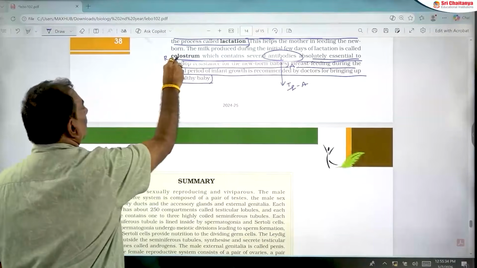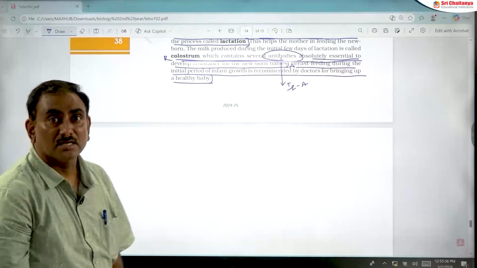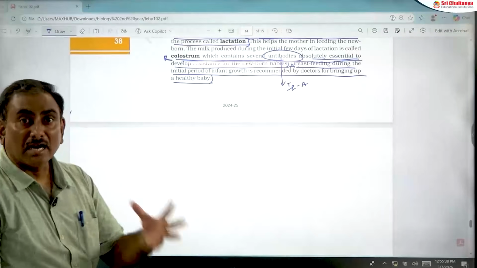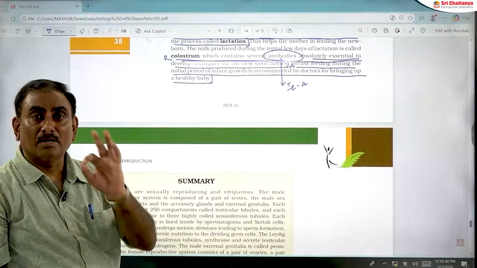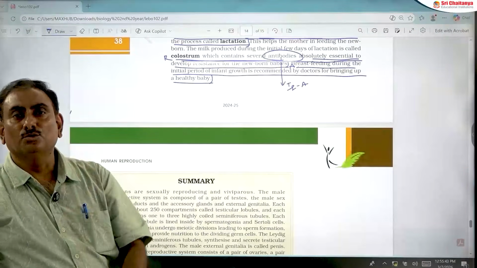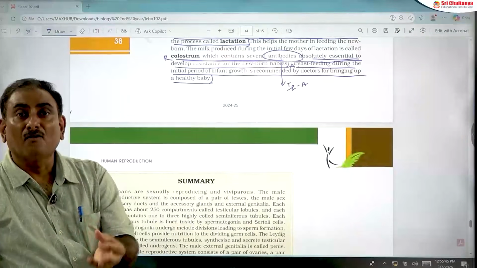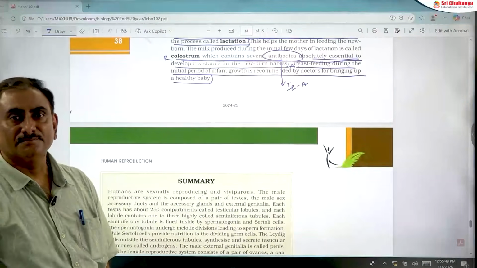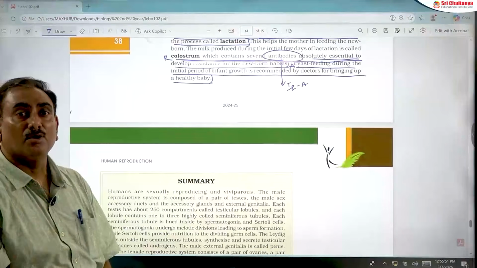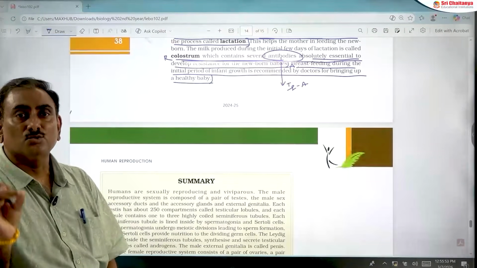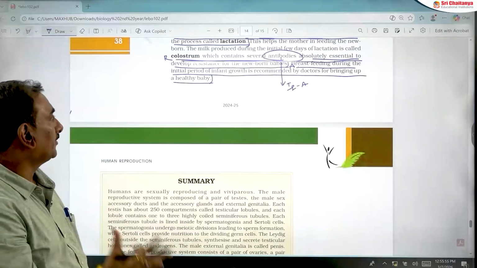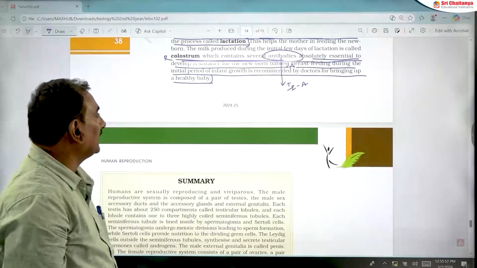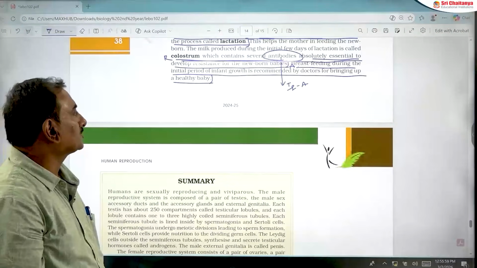Answer: both A and R are true, and R is the correct explanation. The transfer of IgA antibodies from mother to newborn baby after birth is a type of natural passive immunity, not active immunity. It is an example of natural passive acquired immunity. You should remember, colostrum contains IgA antibodies.